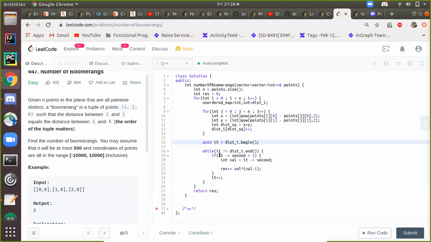If the value is greater than one, then this shows that for this particular distance, I have more than one point. So as I said, I am using this formula where val is basically the size for that particular distance, and I'm adding this to my final result value. And then I'm moving on to the next distance.